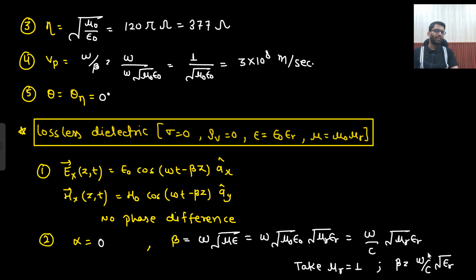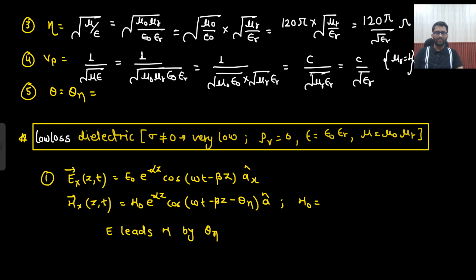Here beta was omega by c, so under root epsilon r you need to multiply. You don't need to remember this. Slowly, when you solve the problems, eventually you will be able to write it down very quickly in the examination. Or you can start from here as well. If you see this expression, you will realize it is under root mu naught by epsilon naught, divided by, then mu r by epsilon r, directly epsilon r. So this is what I keep in mind. From there I can derive it very easily once I have the practice.